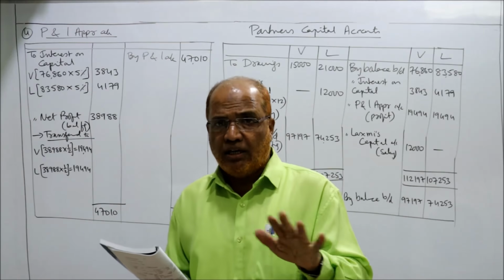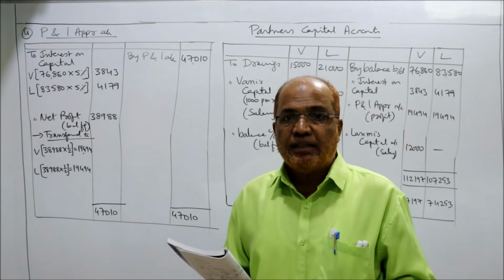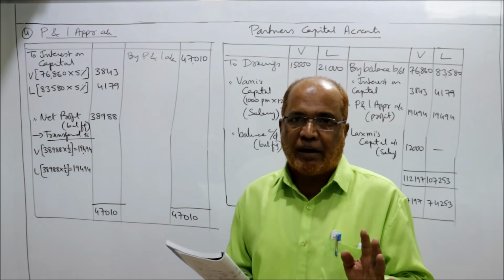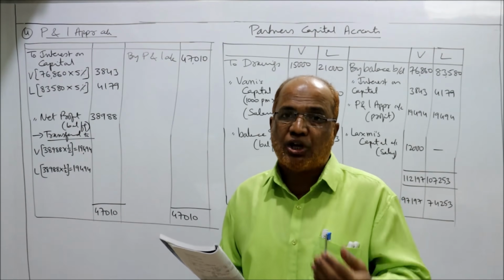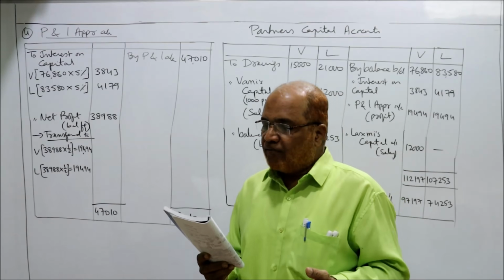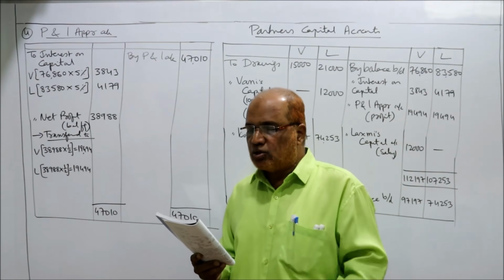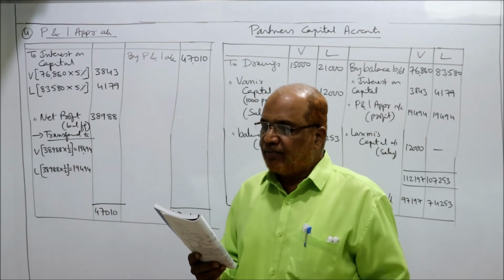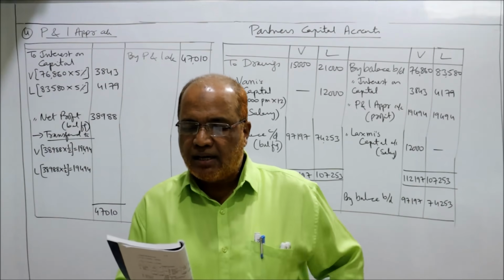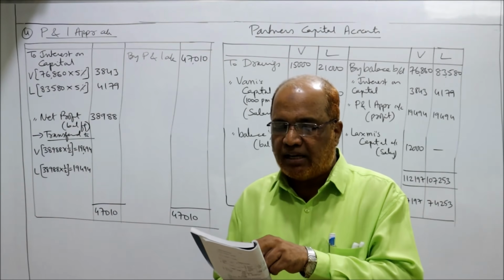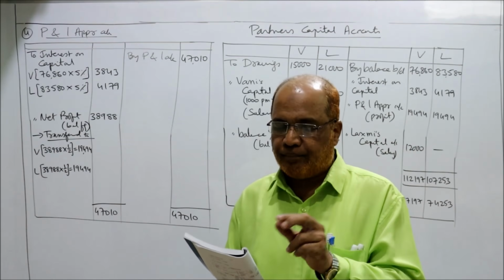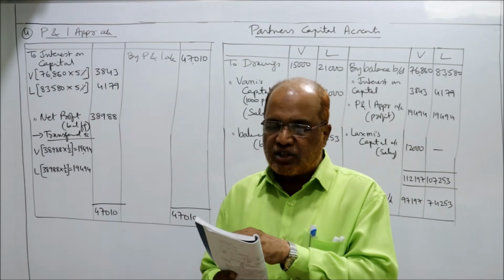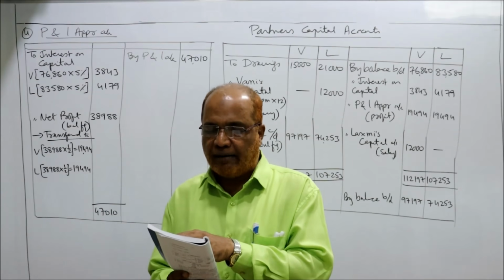Two partners, equal partners, and there is an internal agreement between the two partners. Lakshmi agrees to pay salary to Vani out of her share of profits. 1000 rupees per month, so 12,000 rupees per annum. The accounts for 31st December 2002 show the following results. Capital at the beginning of the year, Vani 76,860, Lakshmi 83,550. Opening capital. The net profit before charging interest on capital 47,010.